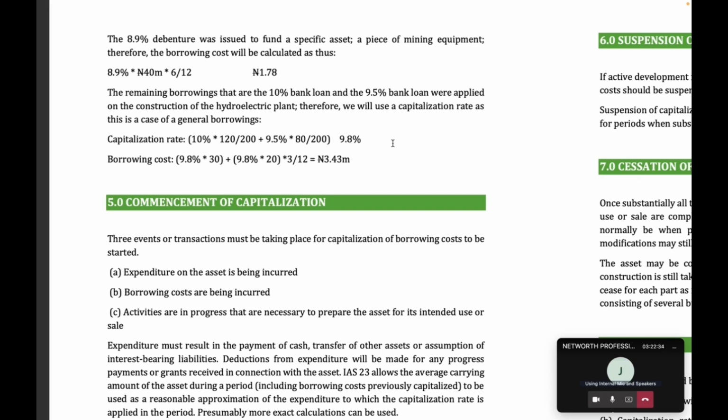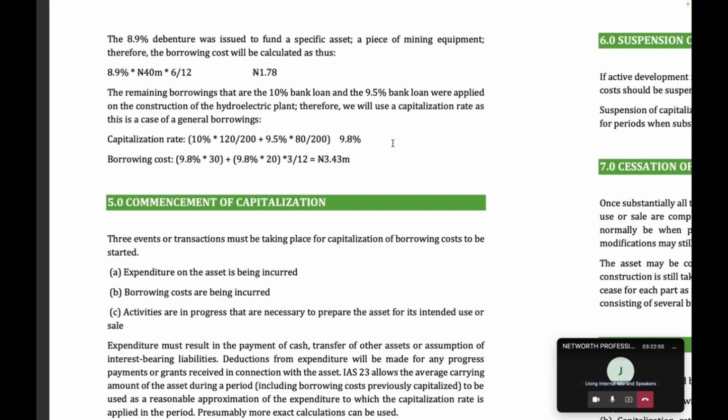Is it not possible, or is it because the question was silent about that? That 150 million was used for the first line of construction.